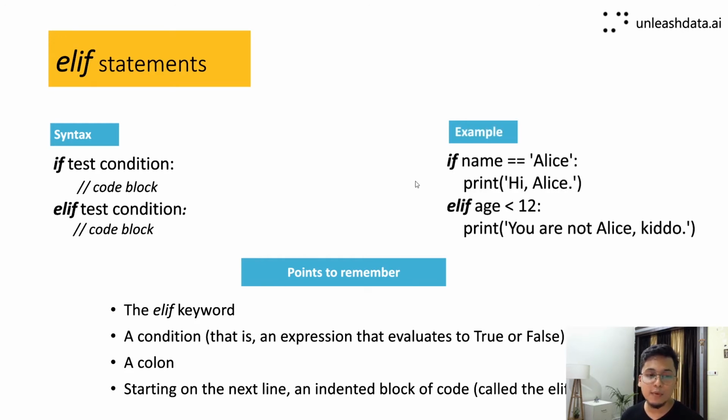All right, let's move to the example. We have if name is equal to Alice, print hi Alice. Else if age is less than 12, print you are not Alice. You see, we are not just defining one condition, but we are actually defining two conditions. Okay, simple. Take a screenshot, pause the video and practice it.